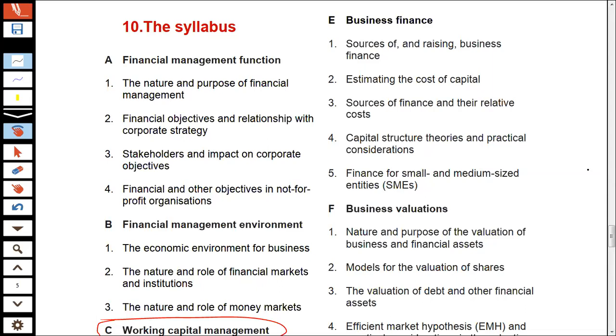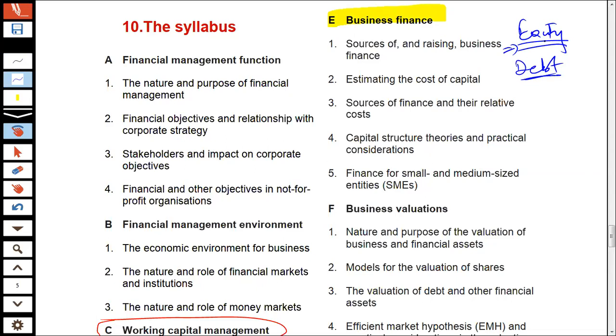The next area that is actually going to be examined is the business finance. You see, every specific business needs finance. And when you are actually raising finance, there are two major sources that we can go for. One of them is equity and the other one of them is debt.